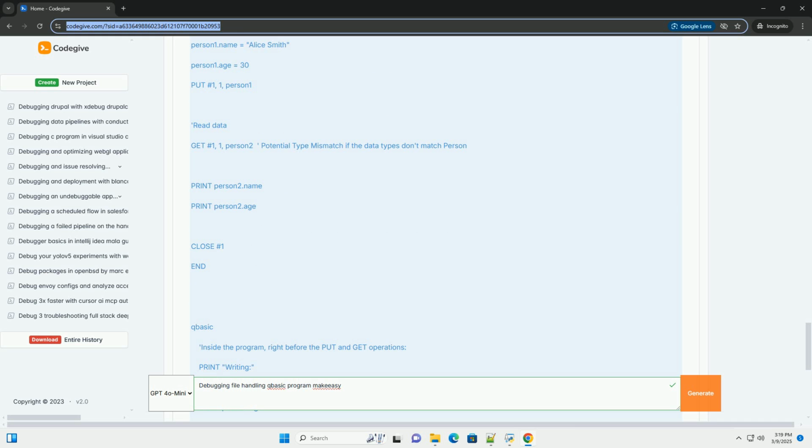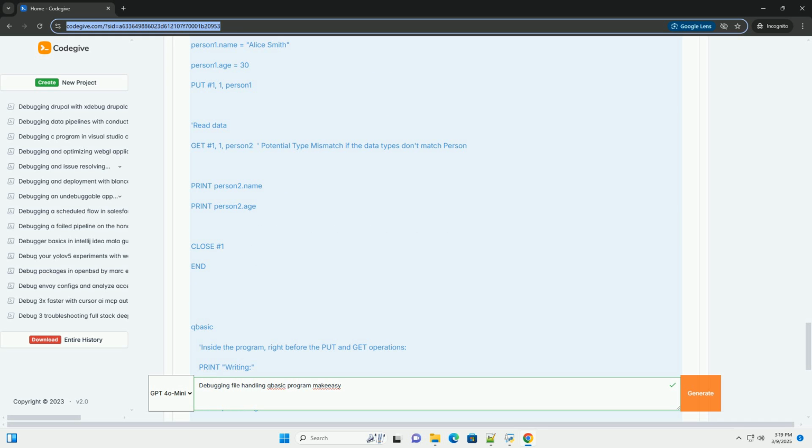Bad file mode, error 54. Cause. You're trying to perform an operation that's not allowed in the mode the file was opened with. For example, trying to write to a file opened in input mode. Solutions. Review the open statement to ensure the correct mode is used. If both reading and writing are needed, use random mode.